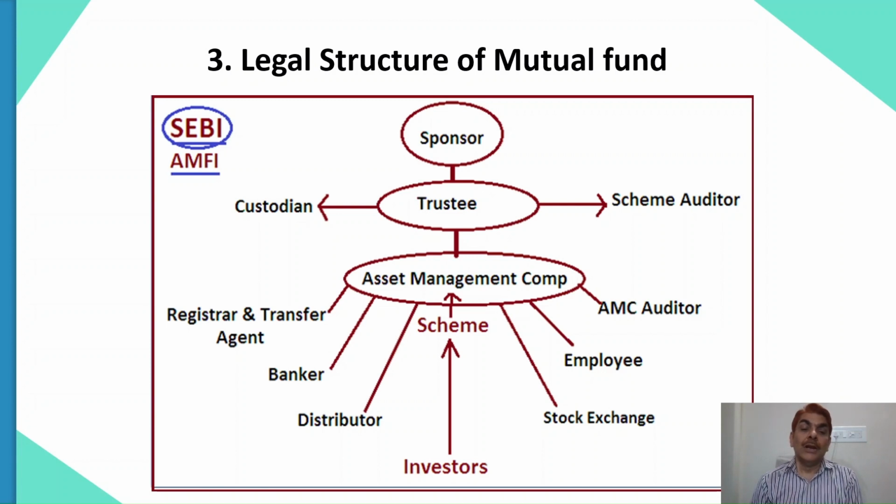Now, the AMC will have a lot of agencies around it, with whose help they actually work in the market. One is the registrar and transfer agents. They take care of all the post-sales operations and services, like redemption, dividend payment, nomination changes, bank account changes, and any other changes you can think of. All operation services are conducted by the registrar and transfer agents. Then you have bankers. Bankers are required. Every AMC will have a banker tie-up, because they have to collect checks and make payments. So they route their investments, their payments and the collection of checks via their authorized bankers.